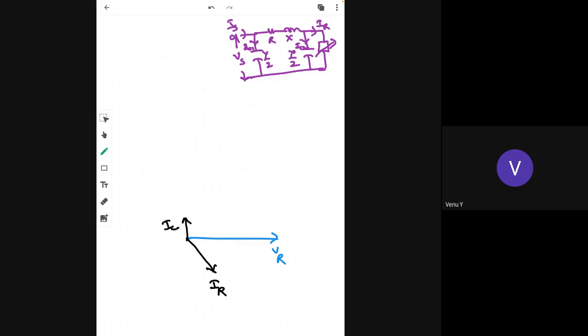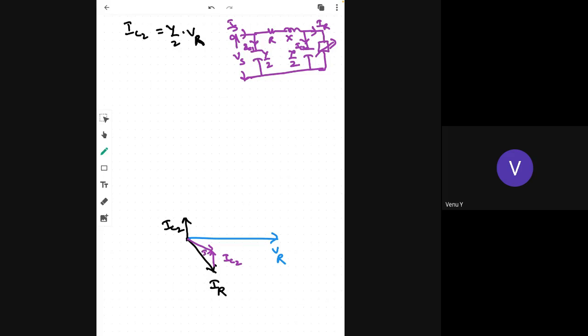IC2 equal to Y by 2 into VR, so therefore it is 90 degrees leading with the VR. Okay. So now you can add this IR and IC2, and you will get the current I.